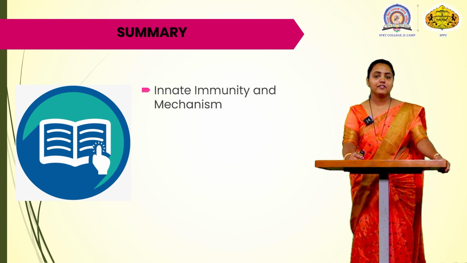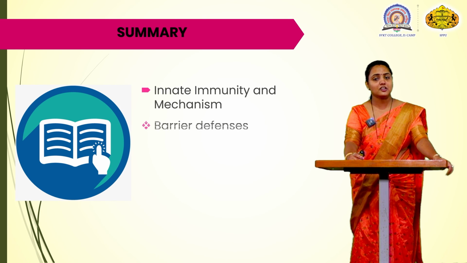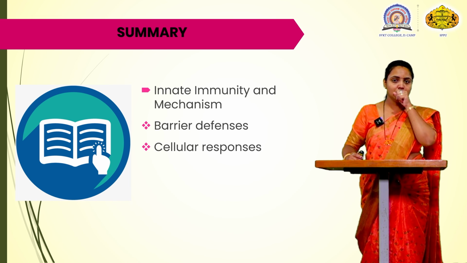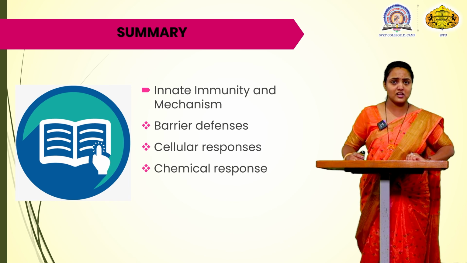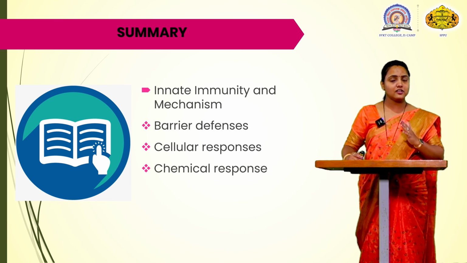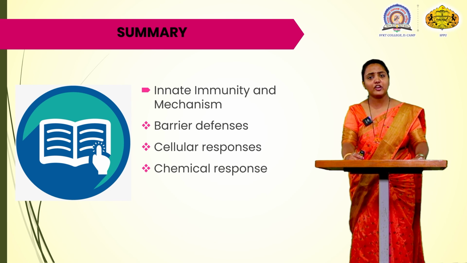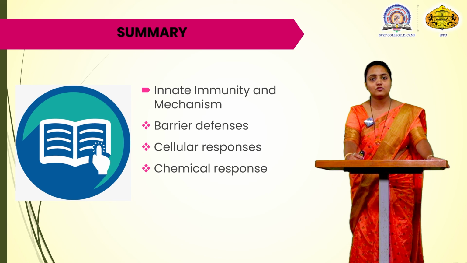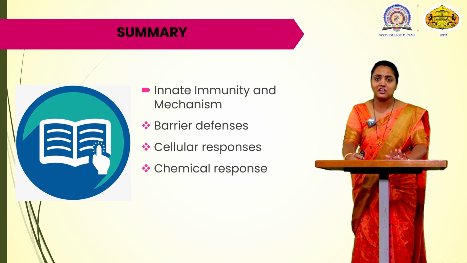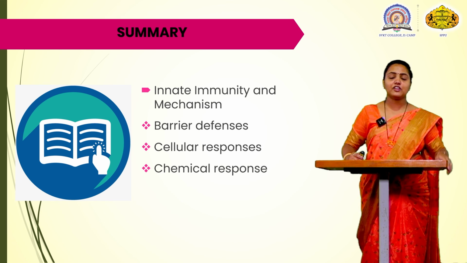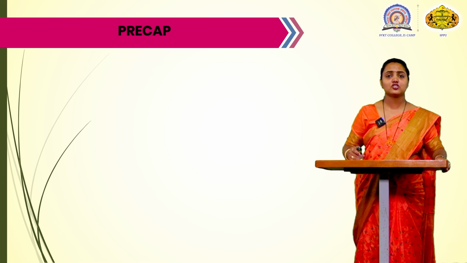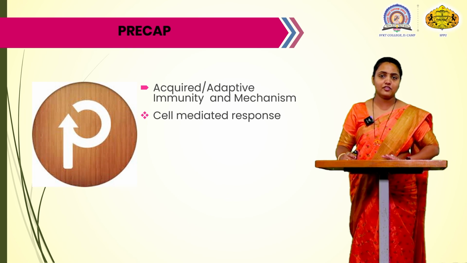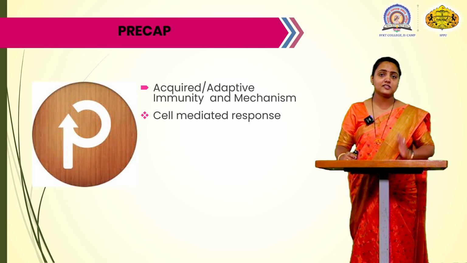Now here, what have we learned? We have learned the innate immunity and its various mechanisms. We have learned the barrier defenses. We have learned the cellular defenses or cellular responses, that is phagocytosis, and the chemical responses, that is the complement system, inflammation and interferon. In the next lecture we are going to see the acquired or adaptive immunity and its detailed mechanism.